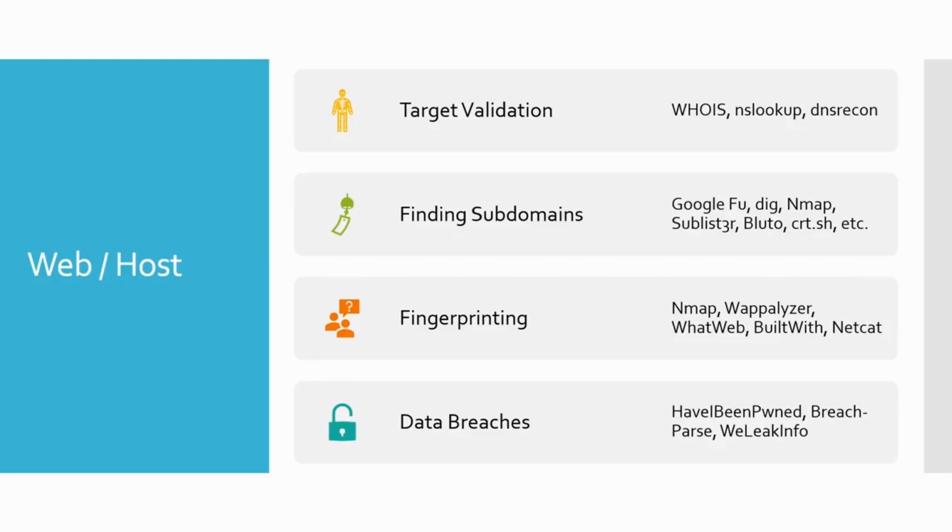Lastly, we're going to hit heavy, especially in the beginning, on data breaches. Data breaches are the most common way when we're doing an external assessment that we get into networks. Absolutely by far. When we talk about data breaches, we're talking about breach incidents from the past that have leaked data.